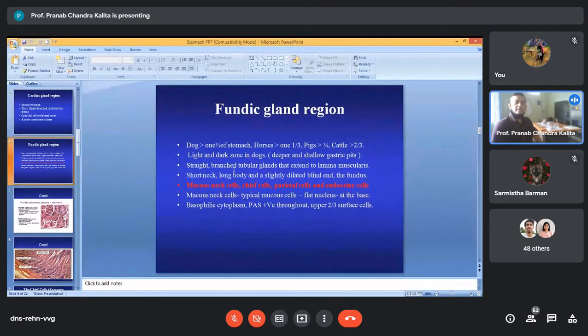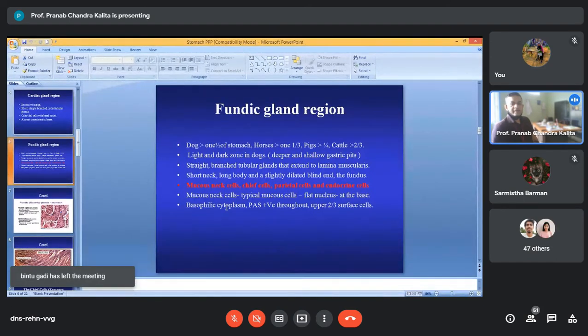So now let us see how the mucous neck cells are. The name indicates mucous neck cell, in the neck of the gland you will find. They are typical mucous cells. They secrete the mucus. They are having a flat nucleus at the basal part of the cells or at the bottom of the cell. The typical mucus secreting cells with flat nucleus at the basal position.